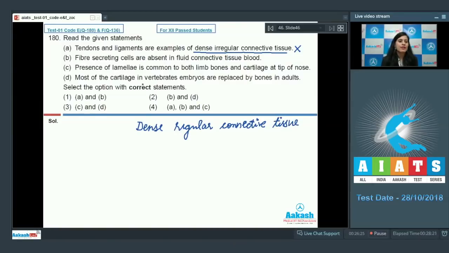The second statement given is fiber secreting cells are absent in fluid connective tissue such as blood, they lack fiber secreting cells. So this is a correct statement.